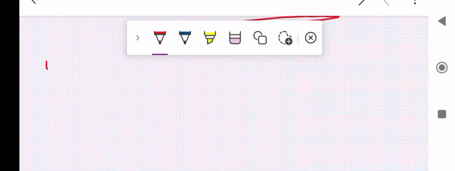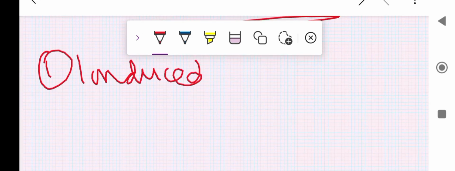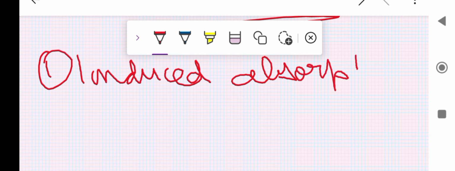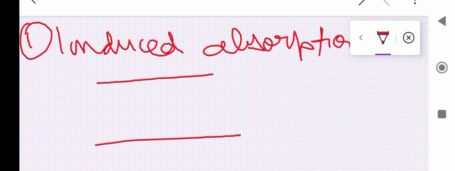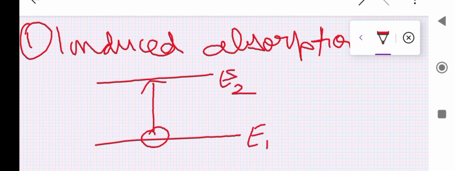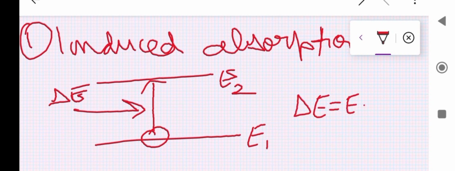So let's start with induced absorption. Here, absorption, in the word itself, you should know that it is from lower level to higher level. So when energy is provided, the particle goes from E1 to E2. And how much energy? That delta E should be equal to E2 minus E1. Any random energy, the particle will not go from E1 to E2. That delta E minimum should be E2 minus E1. The electron has to receive minimum that delta E to go to the next state.